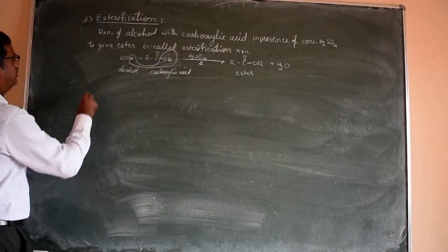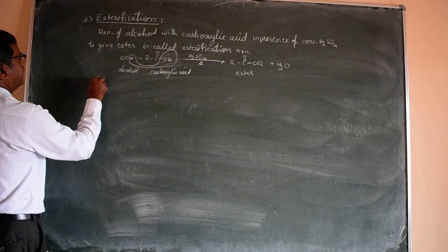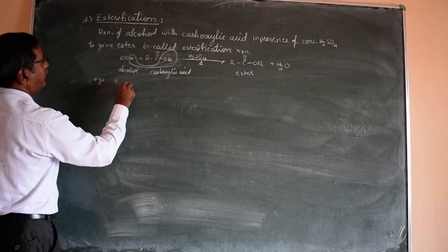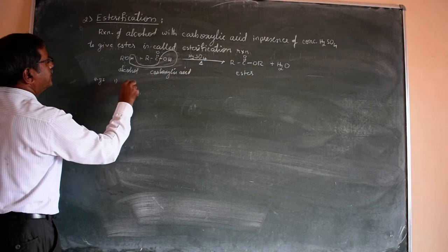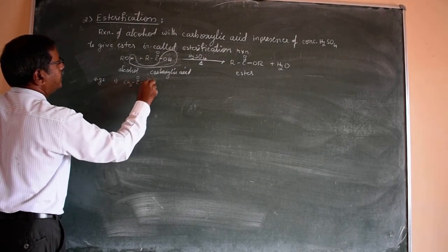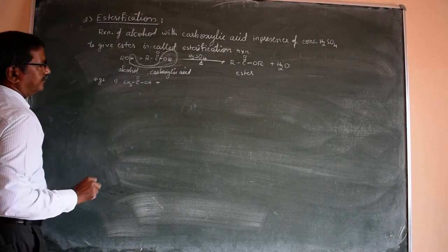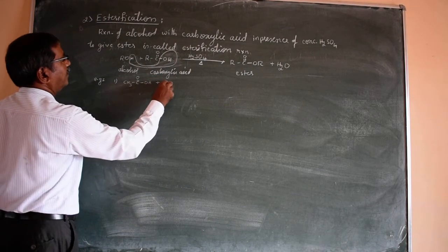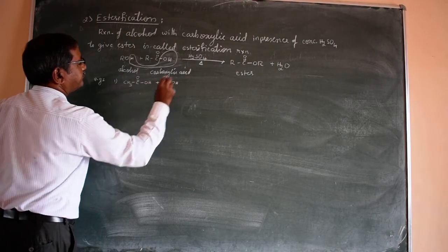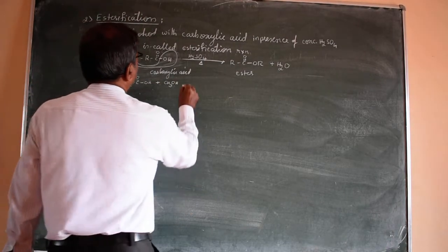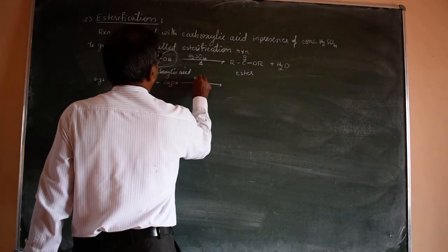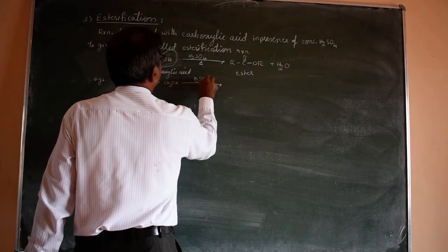Some examples of esterification reactions. Number 1: I am writing carboxylic acid as CH3-C double bond O-OH, plus alcohol CH3OH, and we are heating this mixture in presence of concentrated H2SO4.